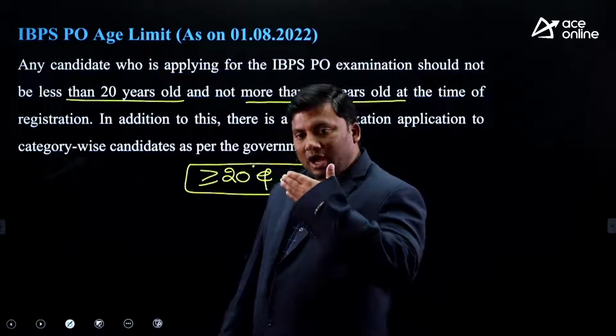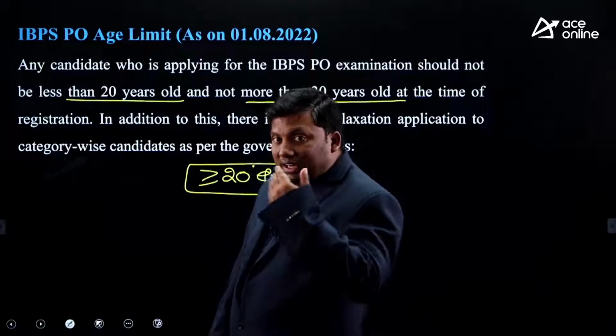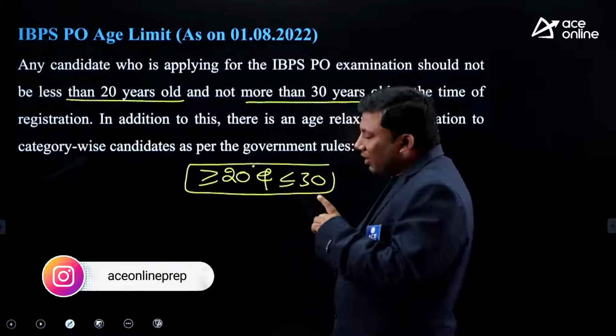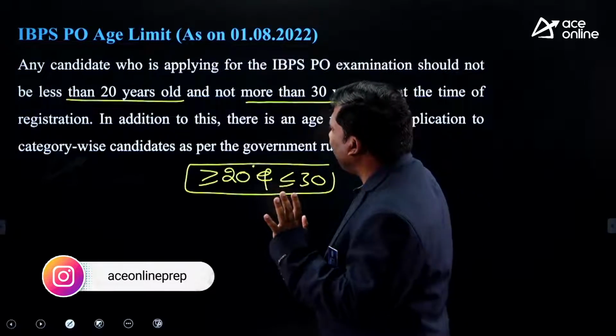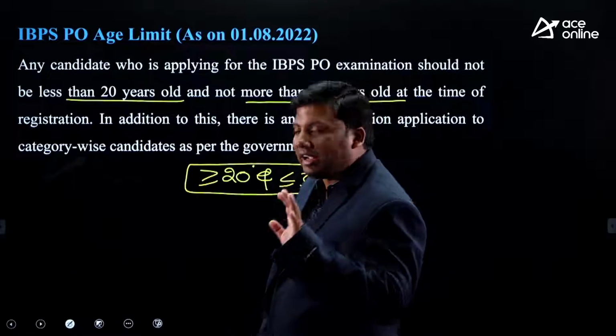That means if you are 19 years, you cannot apply for this examination. You are 31 years, you cannot apply for this examination. Greater than or equivalent to 20 and less than or equivalent to 30, you can apply for this examination. I hope it is clear. This is for the general category.